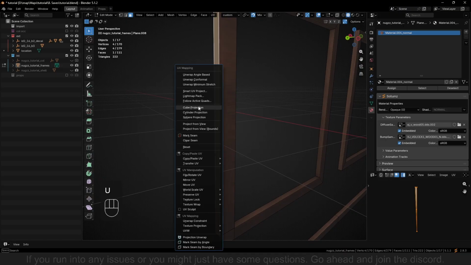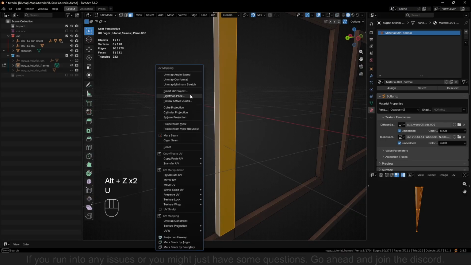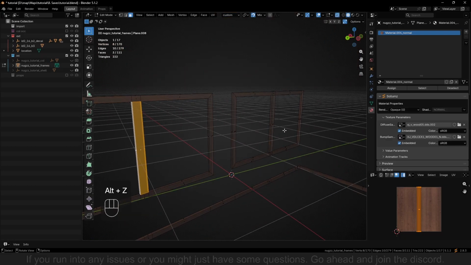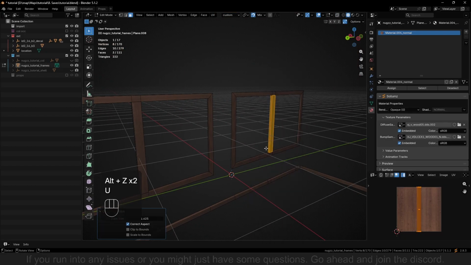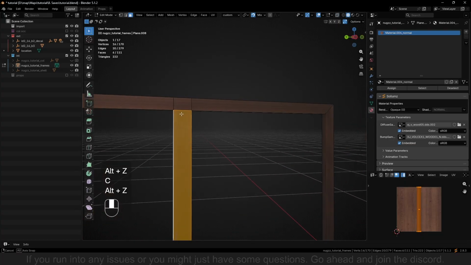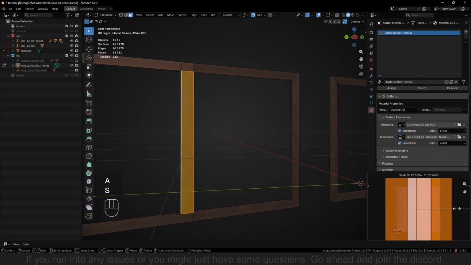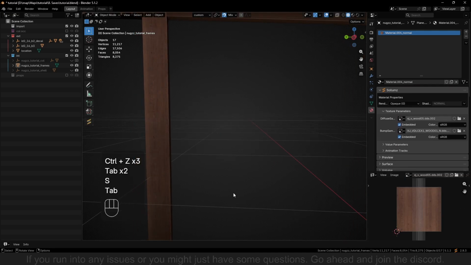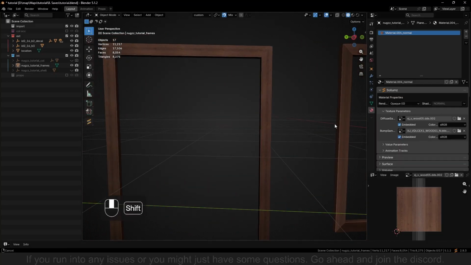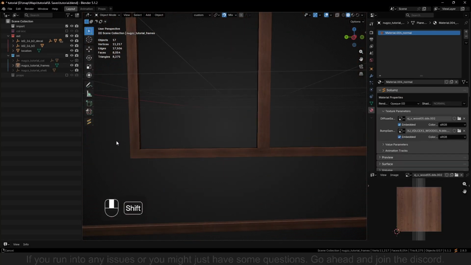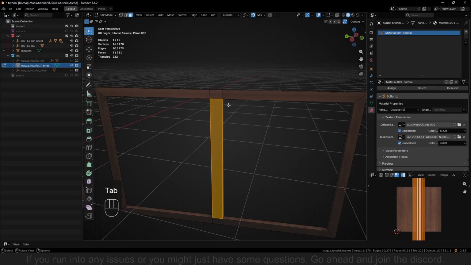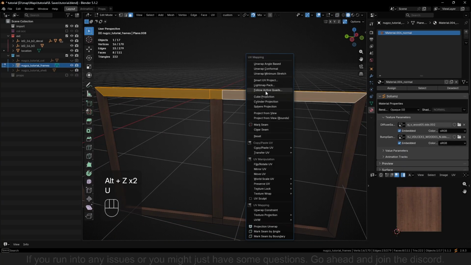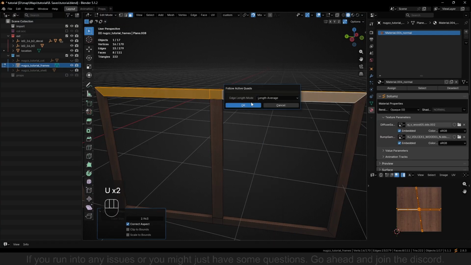Okay, so I will just UV project these again. UV, as well as this one, I assume. So UV unwrap. And these I can scale up. There you go. So now it almost fits. And do we have any other? We have these as well. So just go on these. UV wrap that. Follow.